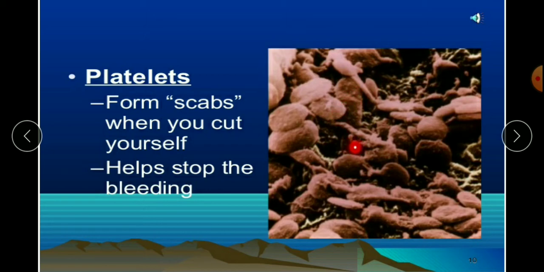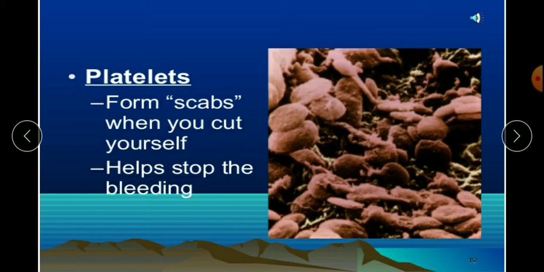Because these platelets will join together and form a mesh. Mesh means it forms a network, and it won't allow the blood to come outside. So it forms a barrier and that is how the blood stops coming outside.